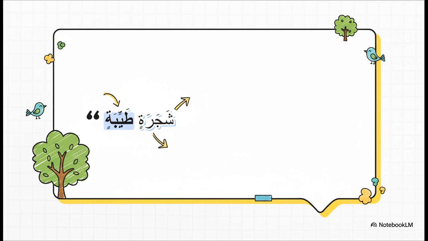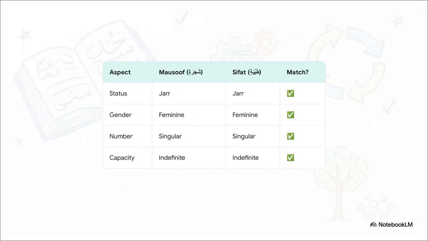Okay, let's try one more just to really hammer this home. How about the phrase shajaratan tayyibatan, which means a pure tree? Now, this one is a little different. It's indefinite and it's feminine. Let's see if our rule still works. And there it is again. Another perfect match. Status, both are in the jar case. Gender, both are feminine, you can tell by that little ta marbuta at the end of each word. Number, both singular. And capacity, both are indefinite, which you can tell by the tenween ending. See? This system works. It's consistent.